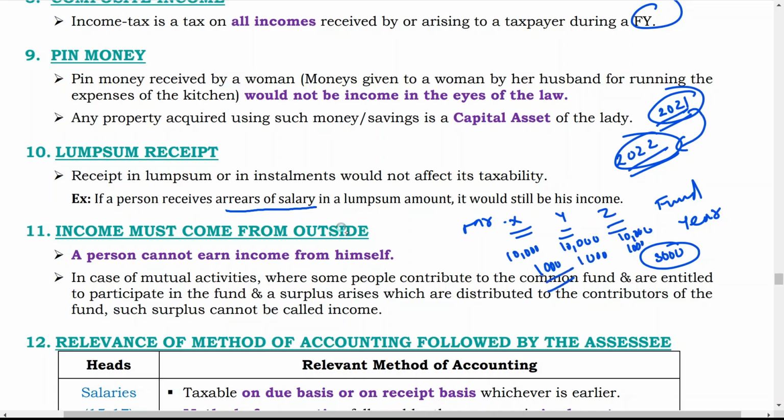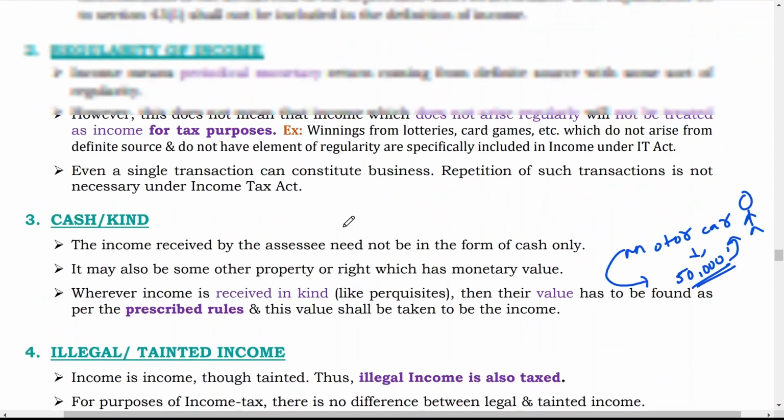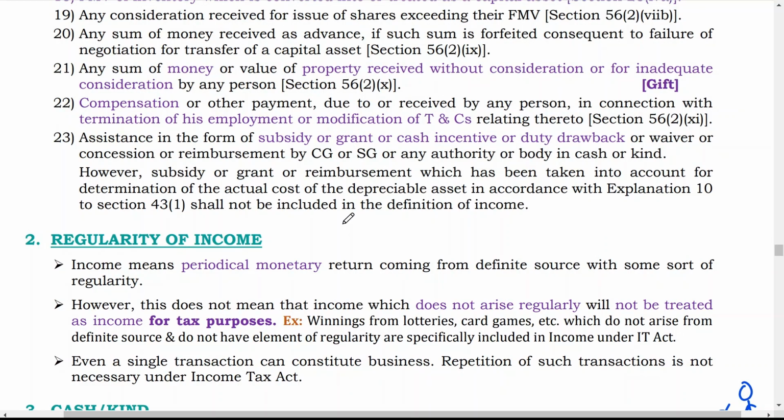Now this 1,000 will not be considered as income, because income must come from outside. You cannot generate income from yourself only. They have contributed, and now they are getting back the same amount that they contributed earlier, so that is not considered as income of that person. So these are the principles that you have to keep in mind, so that you will get an idea of what the different principles related to incomes are.